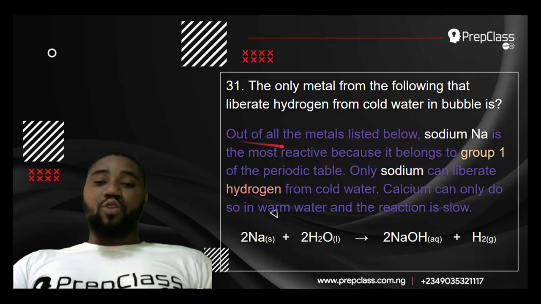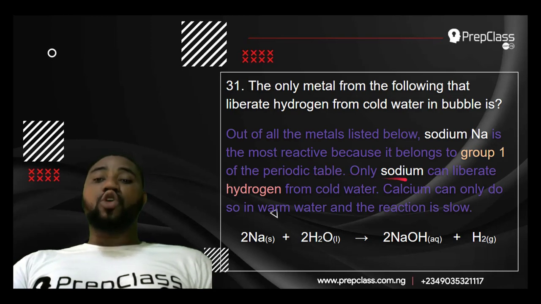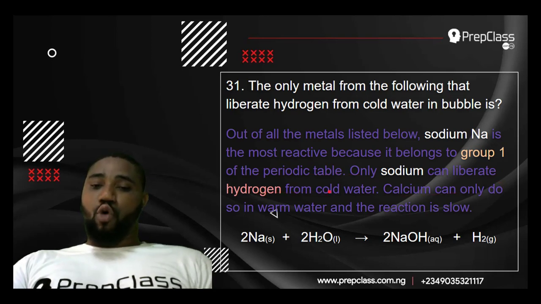Out of all these metals listed, sodium is the most reactive because it belongs to group 1 of the periodic table. So only sodium can liberate hydrogen from cold water. Calcium can only do so in warm water, and the reaction is relatively slow.